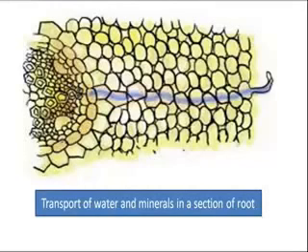And now how is the food transported? Similarly, the food is transported, and the tissue which works for transportation of food is called phloem. The food has to be transported to all the parts of the plant. This is done by a vascular tissue called phloem.